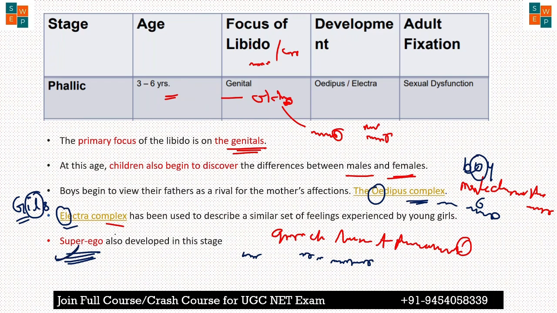Okay, and this is where they learn to differentiate between the sexes and gender. And what is the adult fixation in this stage? If they are not able to differentiate between male and female, there is some kind of fixation, like very difficulty with intimate relations. They are unable to make an intimate relation with others and social relationships with others.